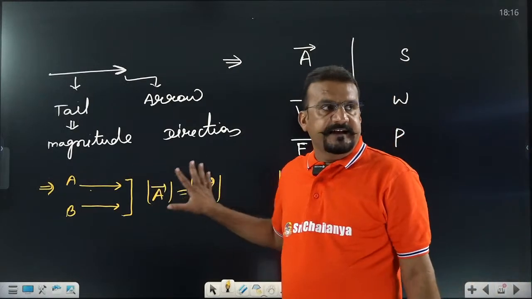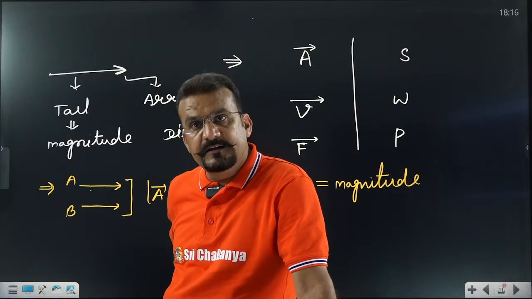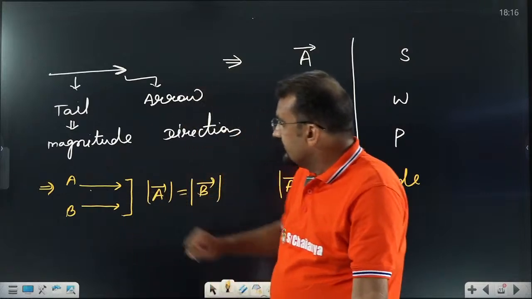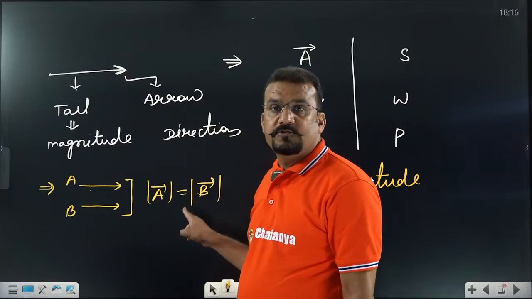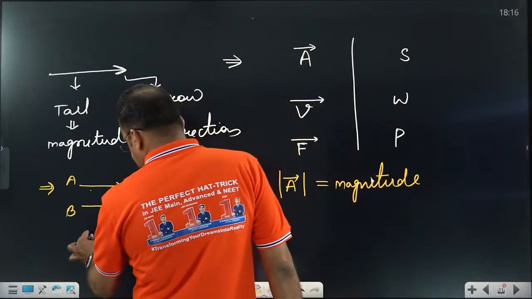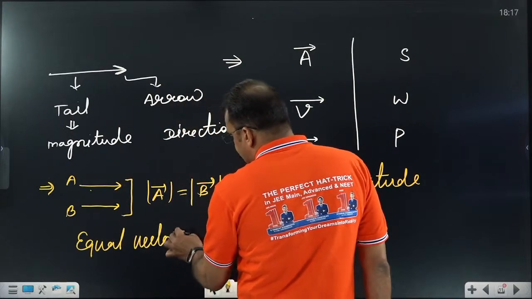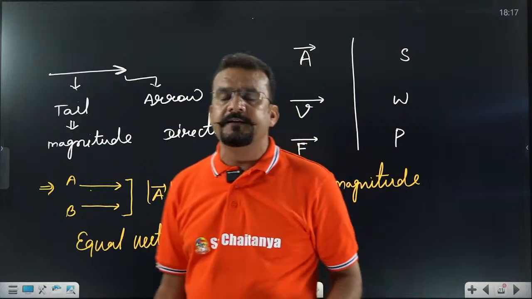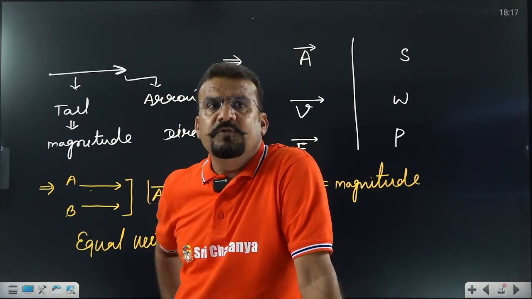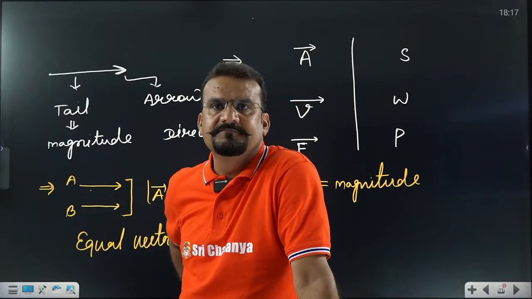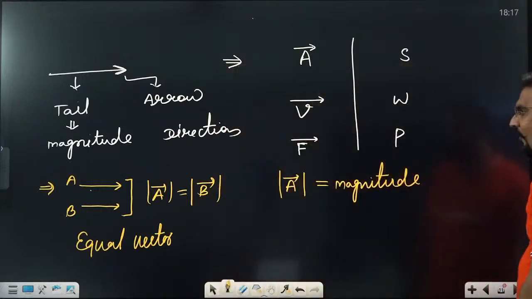So if I am writing magnitude of A equal to magnitude of B, that means both have equal numerical value. And in this diagram you can see both are parallel. That's why, parallel and magnitude equal, these are called equal vectors. I think equal vector needs no further definition. If someone asks you what is the equal vector of vector A, vector A itself is the equal vector. This is the definition of equal vector.